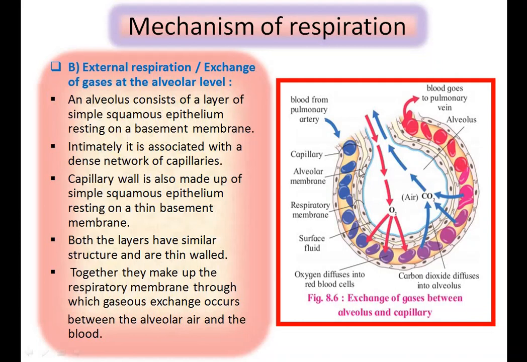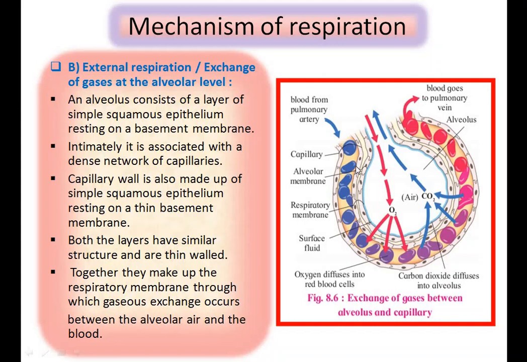Intimately, it is associated with a dense network of capillaries. Intimate means having a very close relationship. That means the alveolus and the capillary network have a very close relationship.